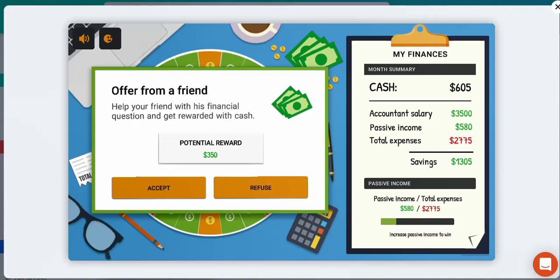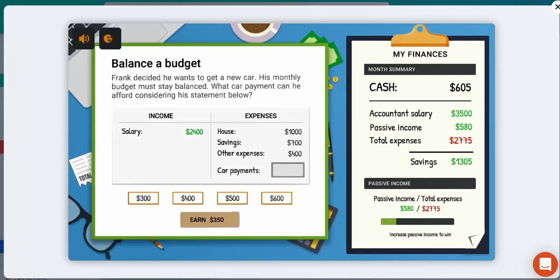Okay, here's an opportunity to make more money. We're going to help our friend again with financial questions because we're an accountant and we're professional and we have the necessary skill and expertise. So we're going to accept and we're going to help them with their budget. Let's balance the budget. So in this scenario, we've got salary $2,400. You can see they have lots of expenses here.